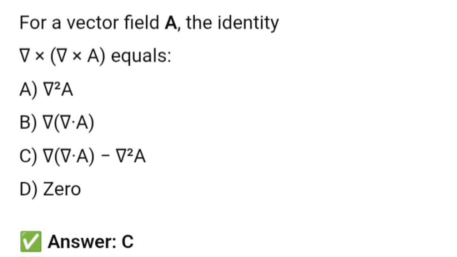For a vector field A, the identity curl of curl of A equals to. So the curl of curl of A is equal to the gradient of divergence of A minus Laplacian of A. So C is the correct option.